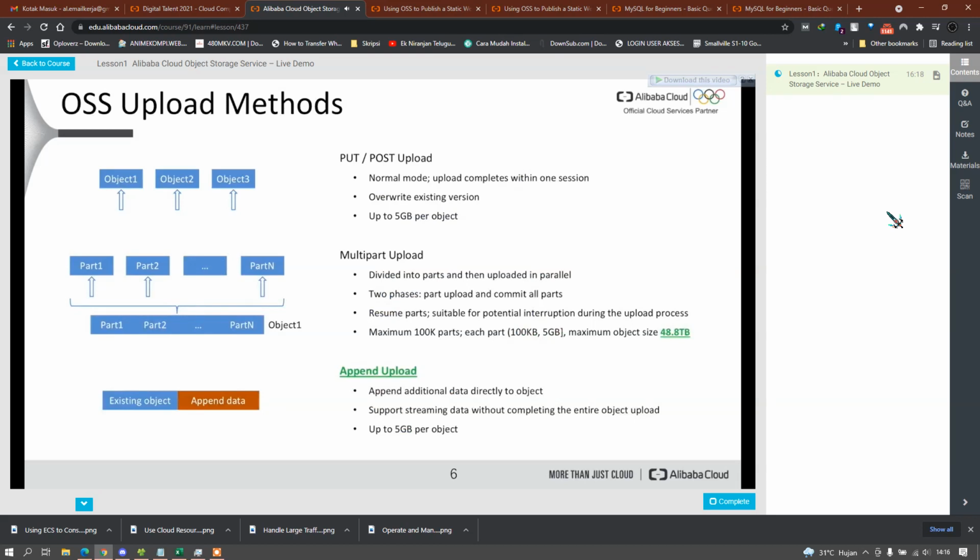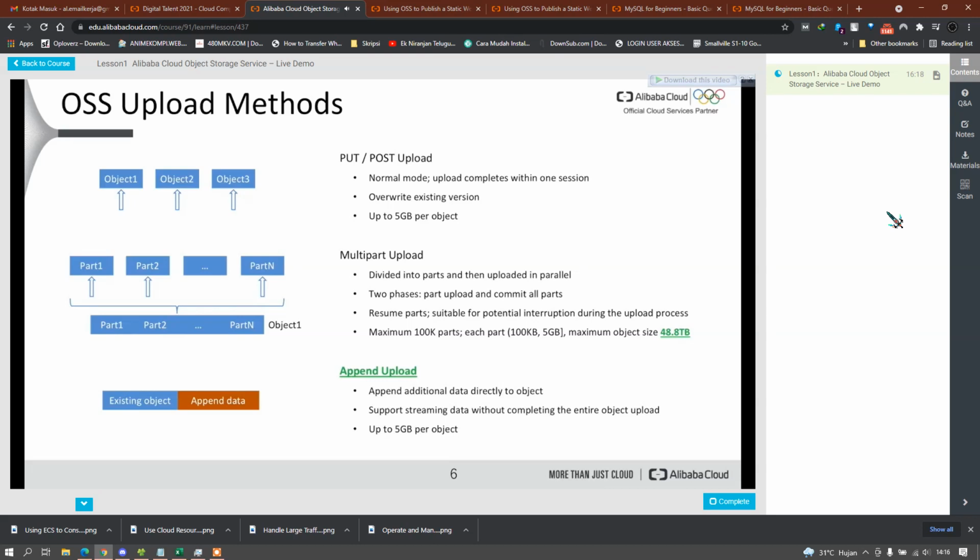Also, we provide different tooling to make uploading objects much easier. In case a file is bigger than 5 gigabytes, you need to chunk it into different parts and upload them. So we provide tools that make it easier to divide these files into different chunks and upload them in parallel. Note that the maximum object size here is 48.8 terabytes for one single file.